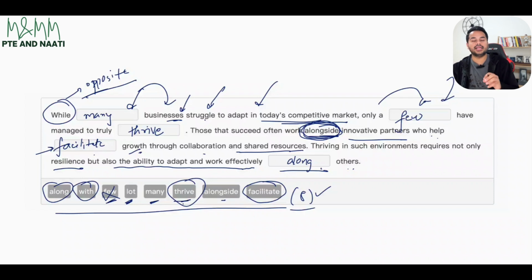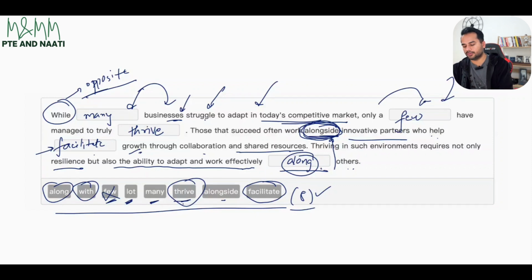See, there's a slight difference between the word along and with. With means you're working together in collaboration, but you're doing the same thing. Working along means you're still doing independent things, like one company is doing this, another company is still doing that, but they're working along with each other. So with means working on the same thing together. Working along means working on their things individually but together. So that's the slight difference over here. And this was another hint, the word alongside. Hence, I am going to use the word along over here.